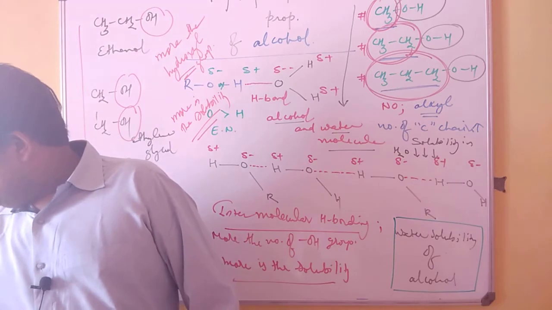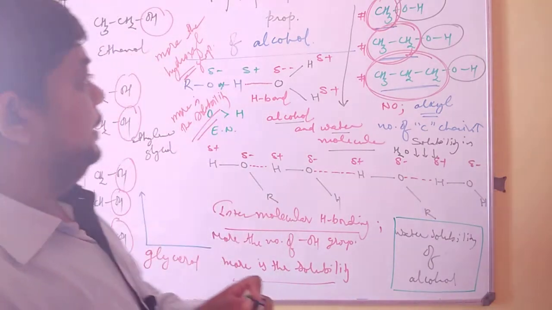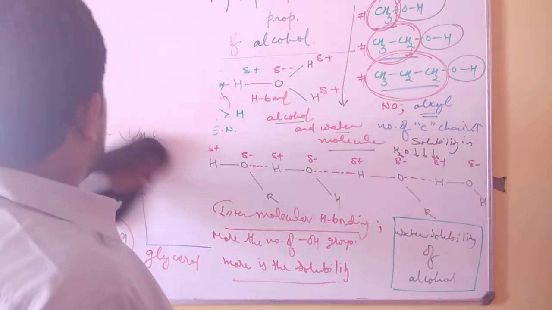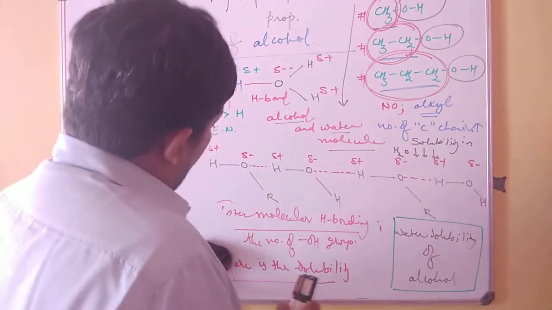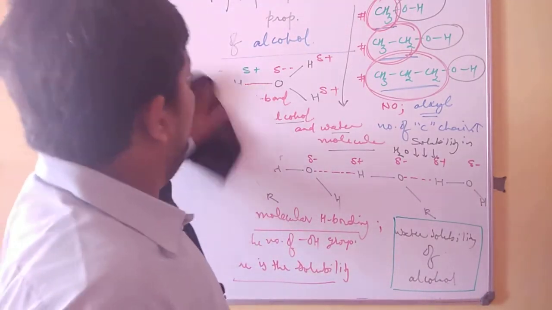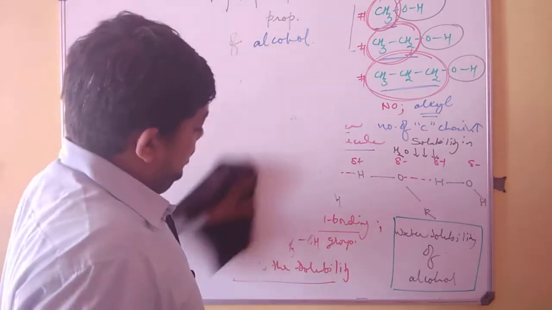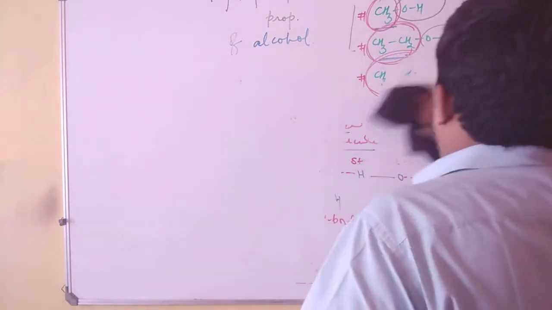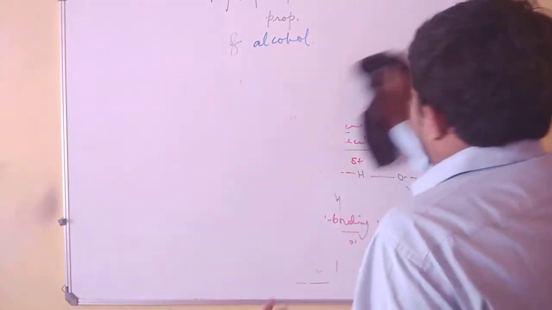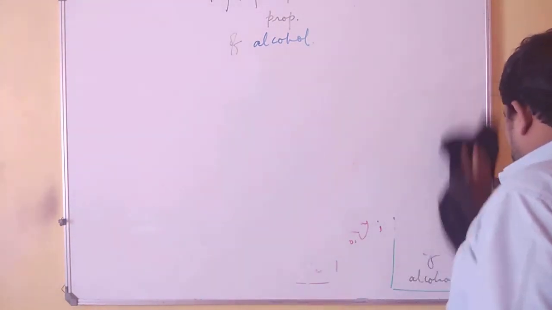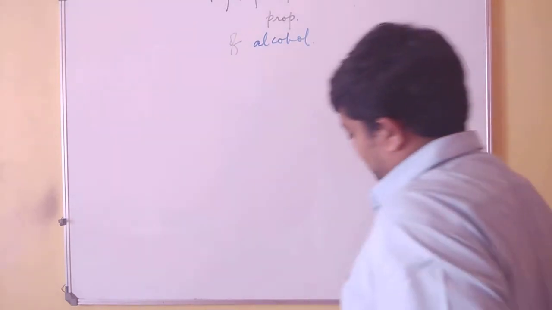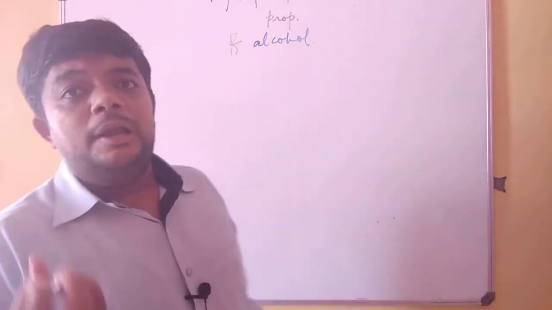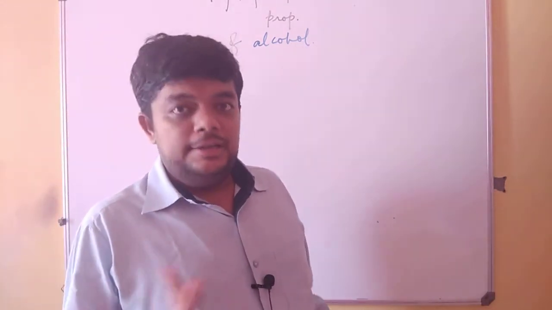Let us move to the second physical property, that is melting point and boiling point. Whenever we say melting point and boiling point, it always correlates with the current state of that molecule at room temperature. If at room temperature your molecule is solid, you will discuss its melting point, and if at room temperature your molecule is liquid, you will always discuss boiling point. That should not be a bigger issue while learning the trends, because we are not learning the exact values of temperature, we are learning the trends.